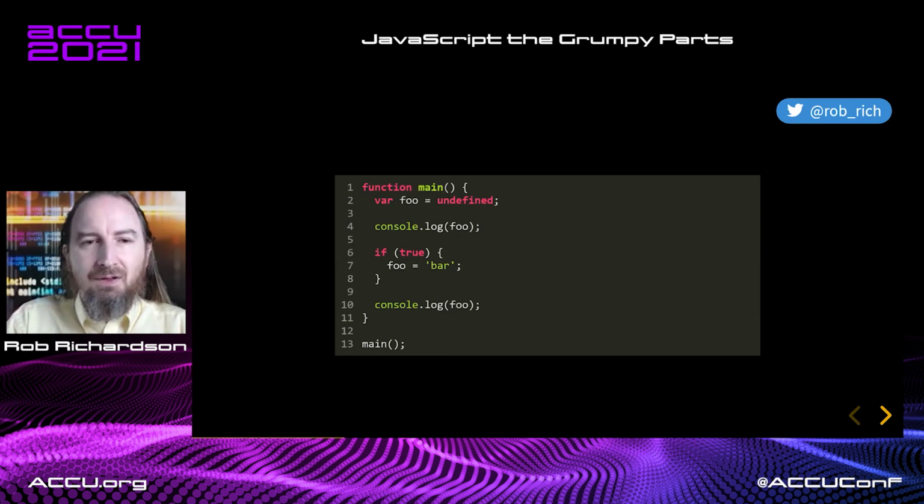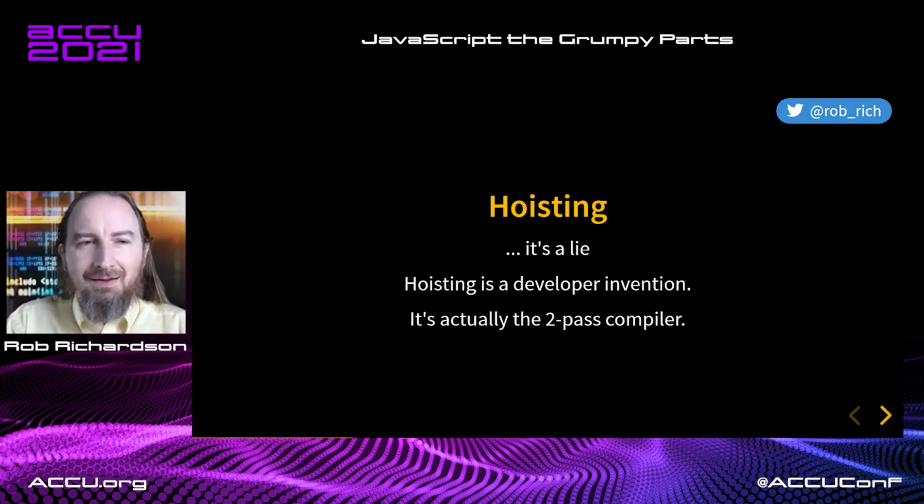And well, variable hoisting is a lie. It's a lie that we tell ourselves so that we don't need to pay attention to this two-phase compiler. It's a lie that works in most cases. If we can think of a variable getting hoisted to the top, then we can kind of think about it as one shot. Variables don't actually get hoisted. They just get defined in that first phase of the compiler.